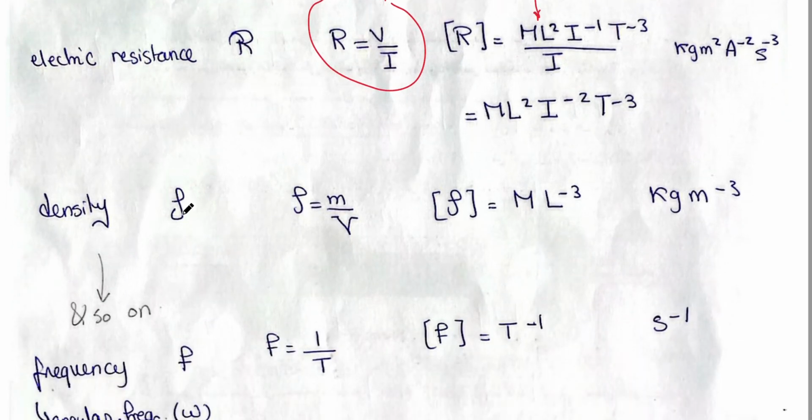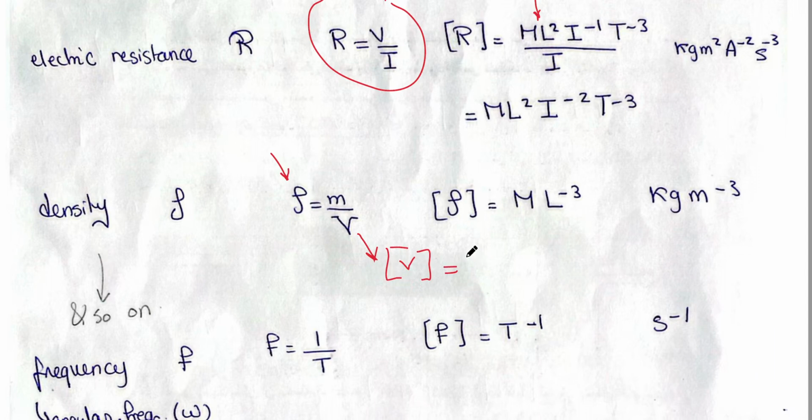Remember that the density of a material is mass per unit volume. We use the symbol rho to express the density. If I want to get the dimension of the density, I will get the dimension of mass divided by the dimension of volume. What is the dimension of volume? Volume is multiplying three sides together.